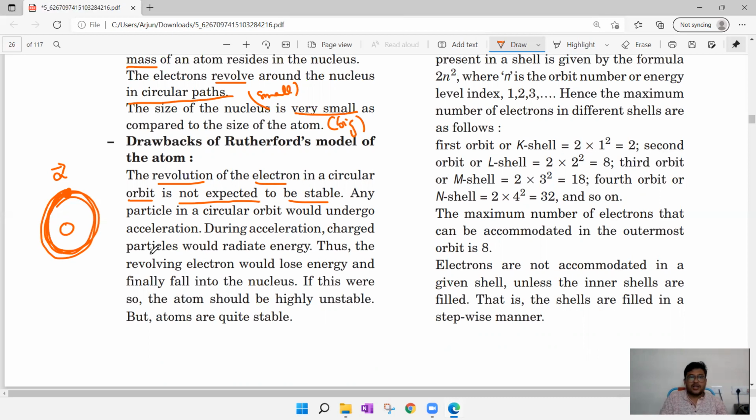During acceleration, a charged particle, and electrons are negatively charged particles, would radiate energy, it seems. Rutherford said so. When electrons are revolving, moving with acceleration, they radiate some energy. After radiating energy, what will happen? That revolving electron would lose energy. After losing energy, what will happen? It will finally fall into the nucleus.